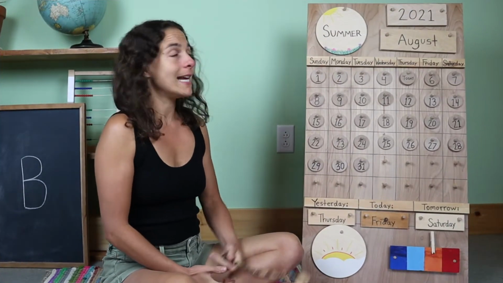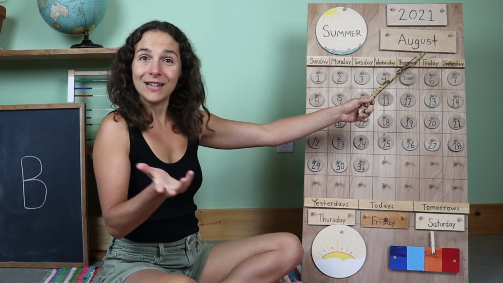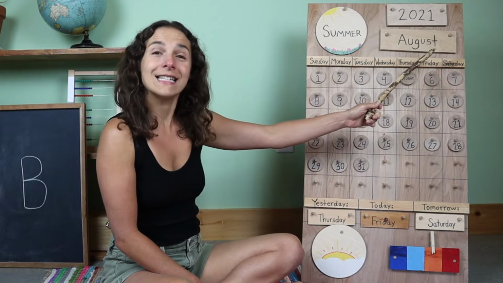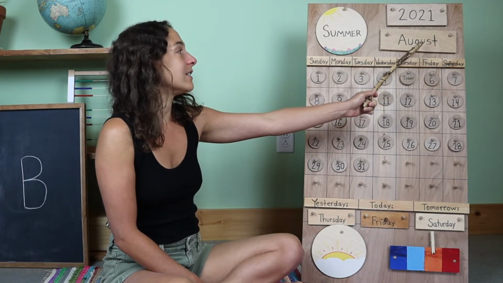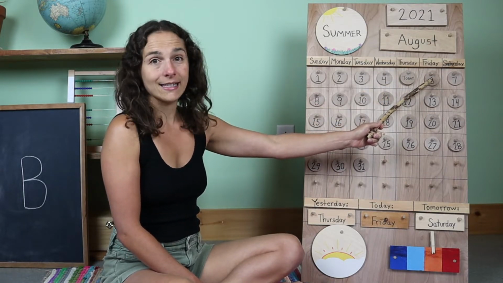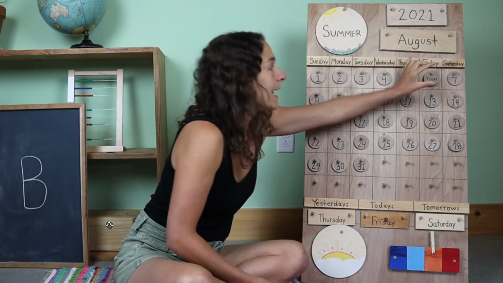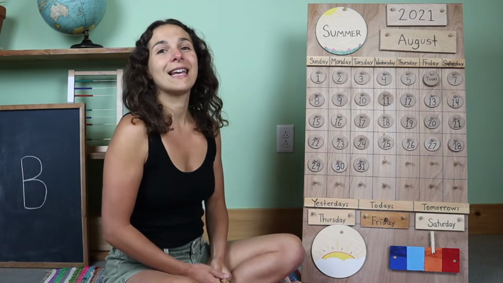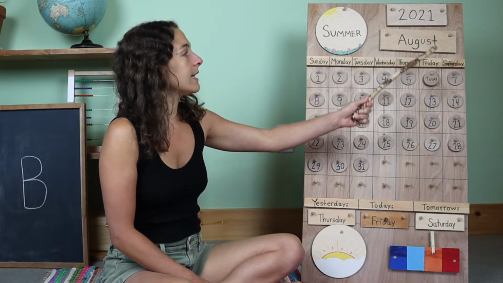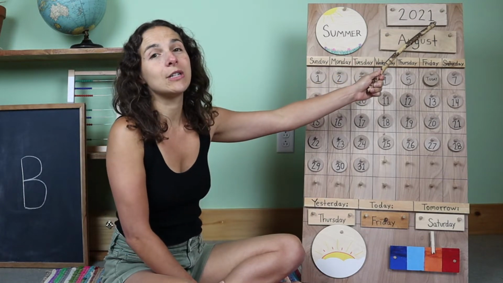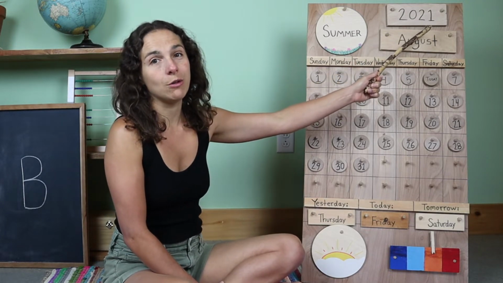Let's go over the date. Here's the month. Do you remember what the month is? August. That's right. Today is August 6th. Let's move the chip over from yesterday. Yesterday was August 5th, and today is August 6th, and the year is 2021.